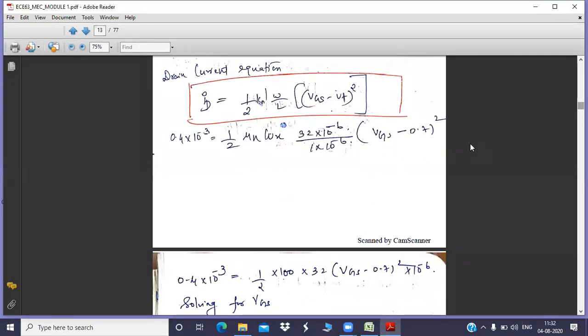You have put 100 here, and along with that you have put 10 to the power minus 6 also. Then what is W by L? W is 32 micrometer. L is 1 micrometer. That is also given in the question. Since it is micrometer, you would multiply by 10 to the power minus 6 in numerator and denominator, but it will cancel out.